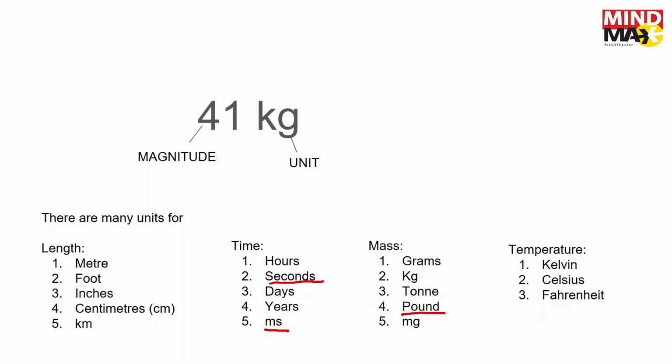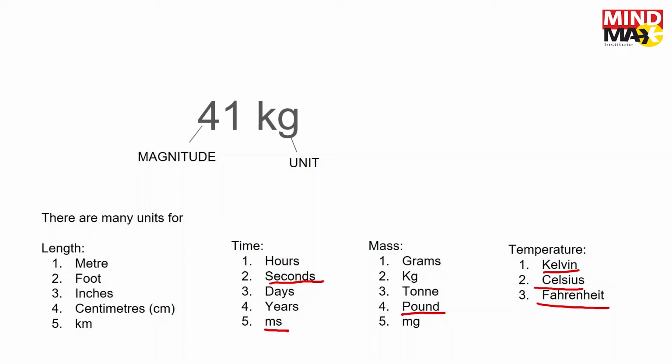Temperature can be measured in any of these 3 units: Kelvin, Celsius or Fahrenheit. Celsius is the most widely used unit of temperature. We use this every day, weather applications make use of Celsius. Fahrenheit is basically the temperature unit which is used in thermometers. So when they say 100 degrees, it doesn't actually mean 100 degrees Celsius, it means 100 degrees Fahrenheit.